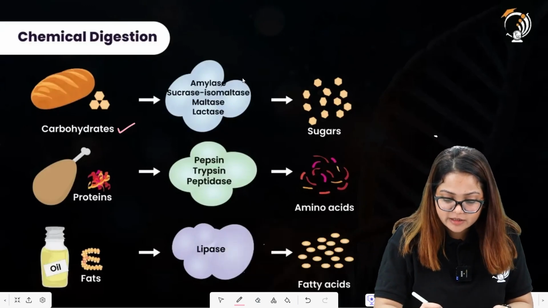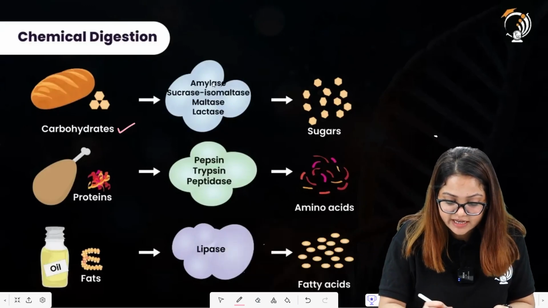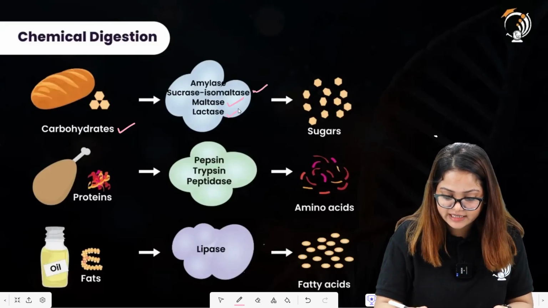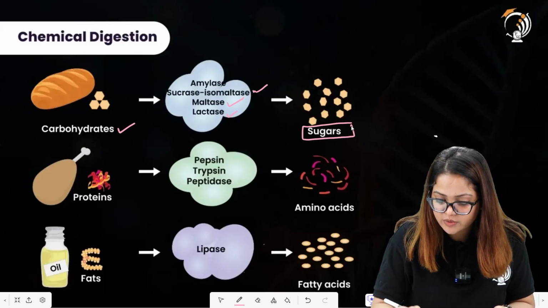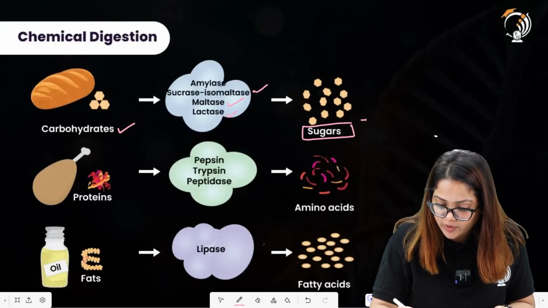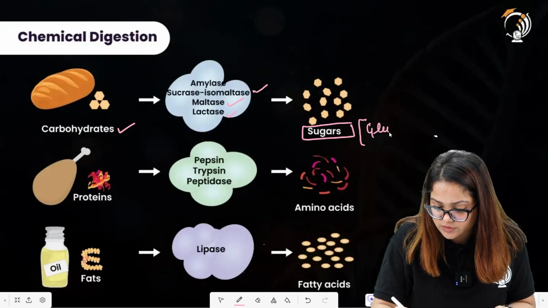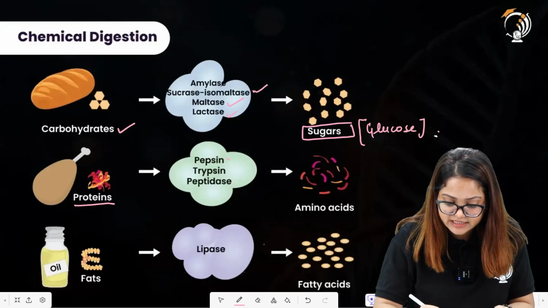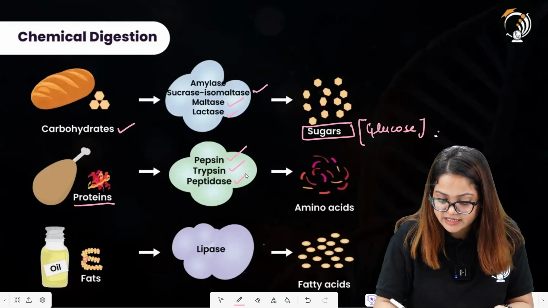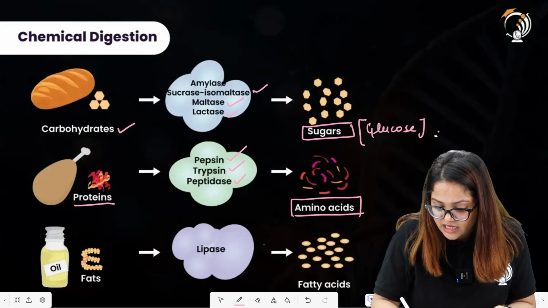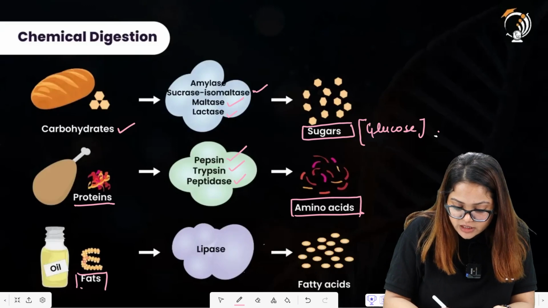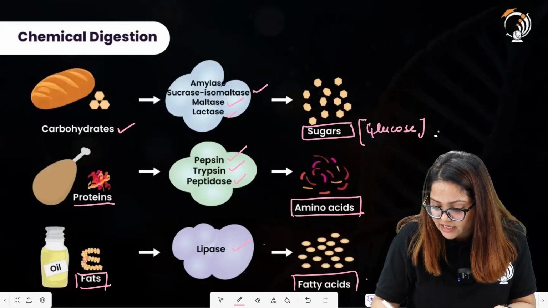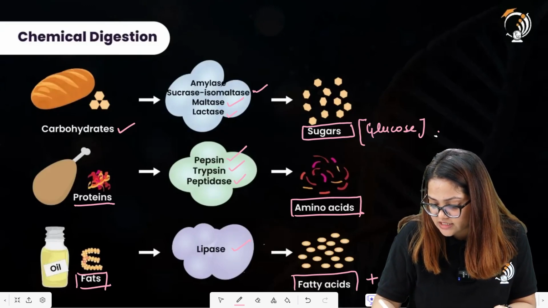Carbohydrates are acted upon by these enzymes. These are amylase, sucrase, isomaltase, maltase, and lactase. These are further broken down into simple carbohydrates, which are glucose. The proteins are acted upon by these enzymes, pepsin, trypsin, peptidase, and broken down to release amino acids. Fats are broken down using lipase enzyme into fatty acids, and glycerol is also produced as the product.